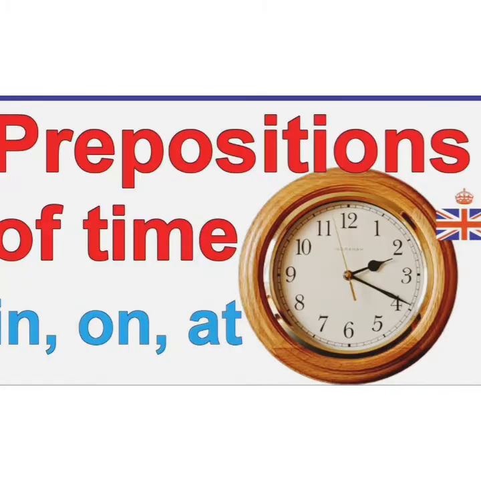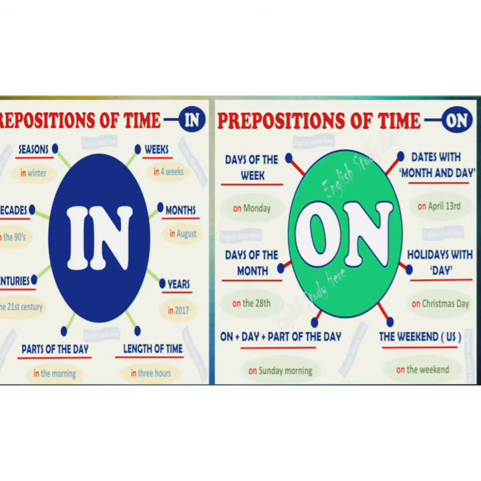Okay kids, now let's move to the preposition of time. Preposition of time discusses the specific time such as date, day of the week, month, all these are included in preposition of time. First is in. In is used for season. For example, in winter we will go to Shimla. In 4 weeks I will be having my competition. My birthday comes in August.